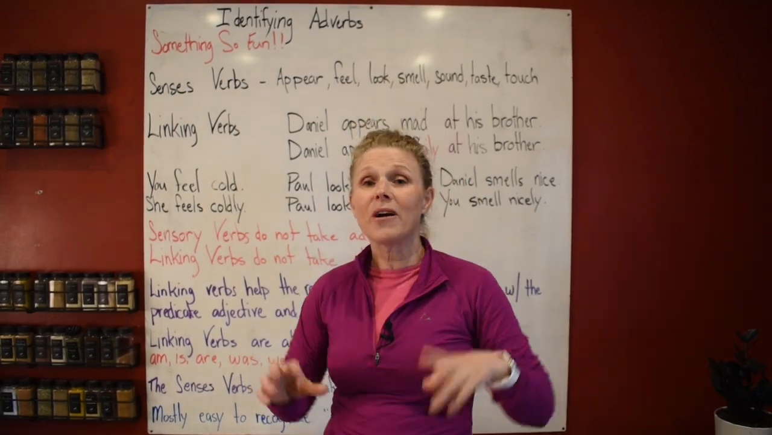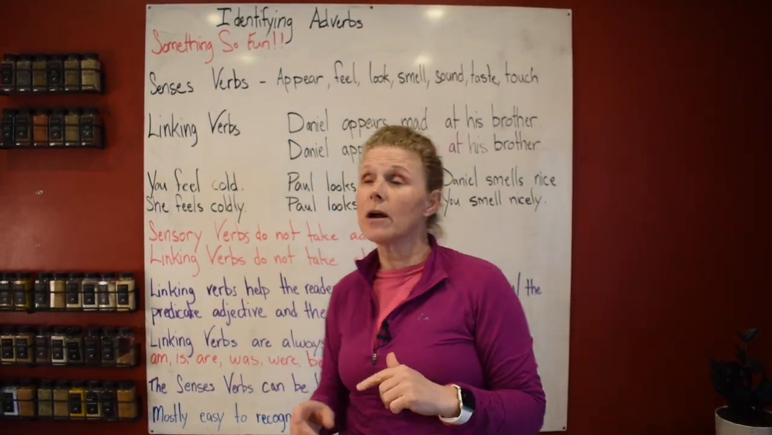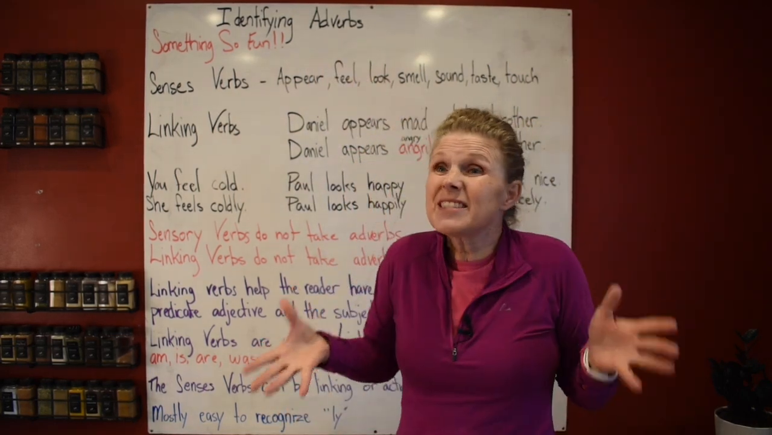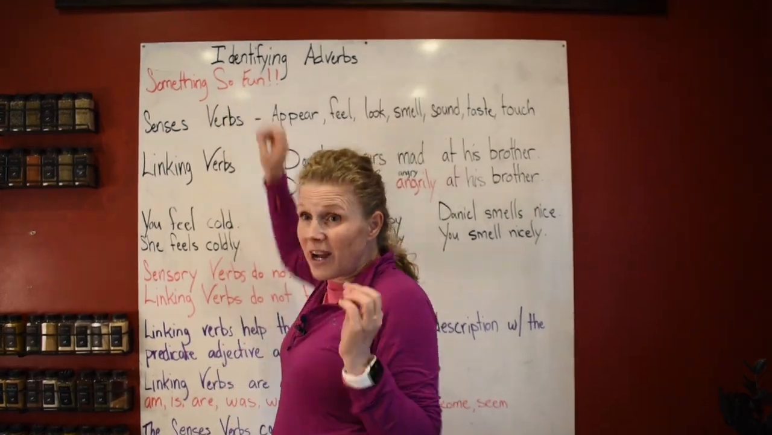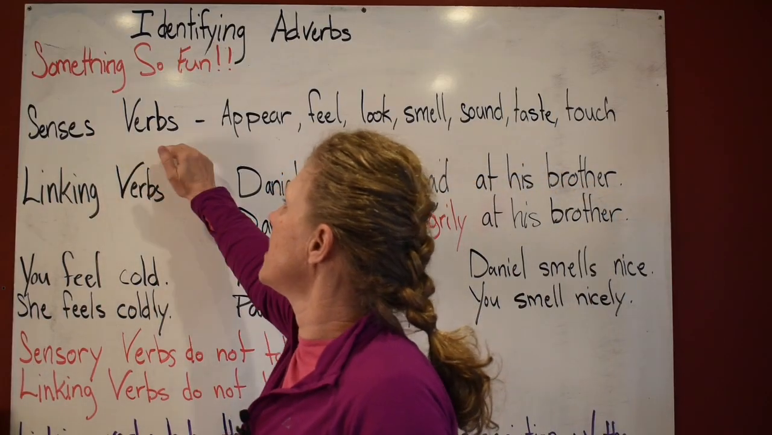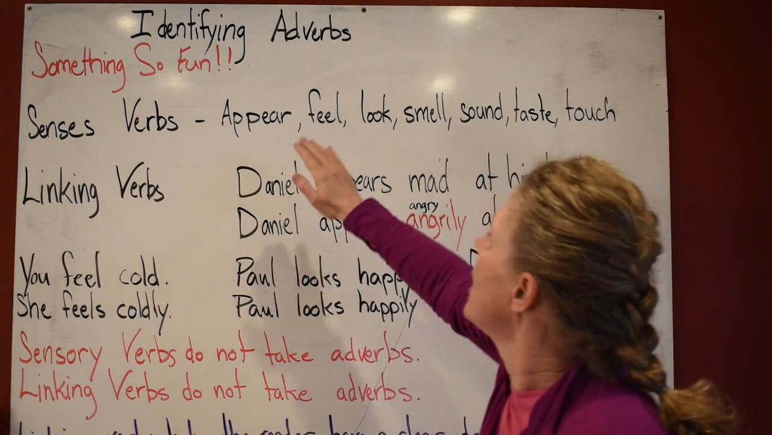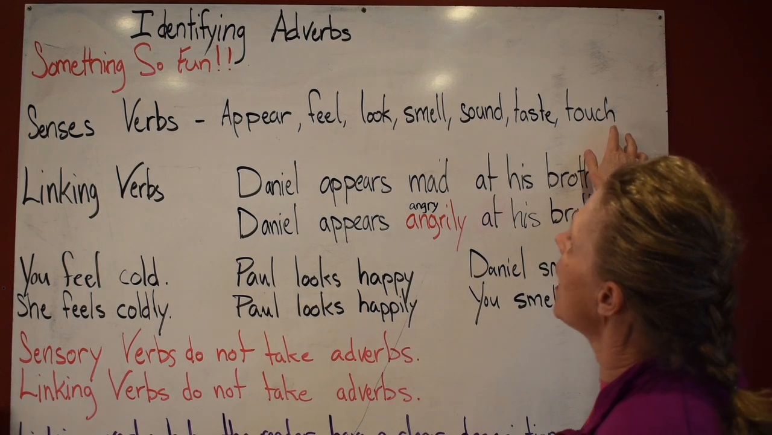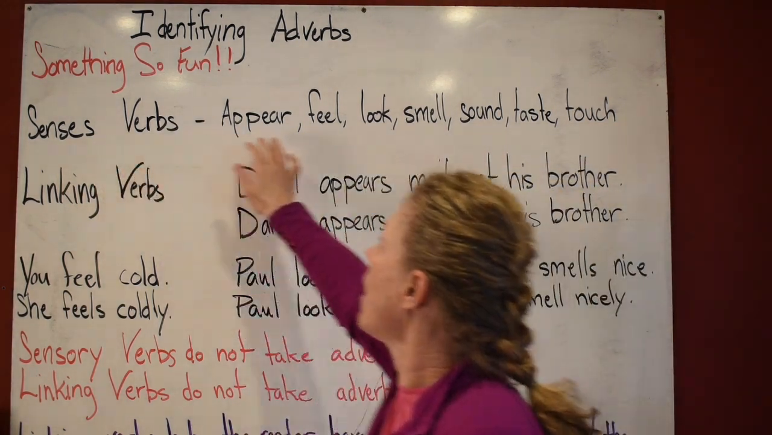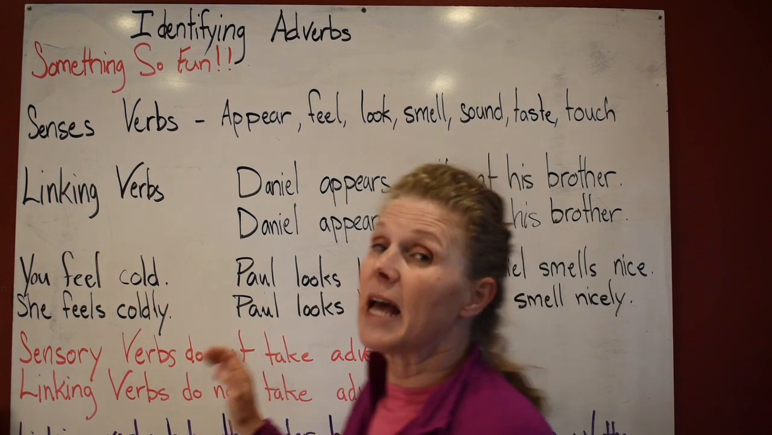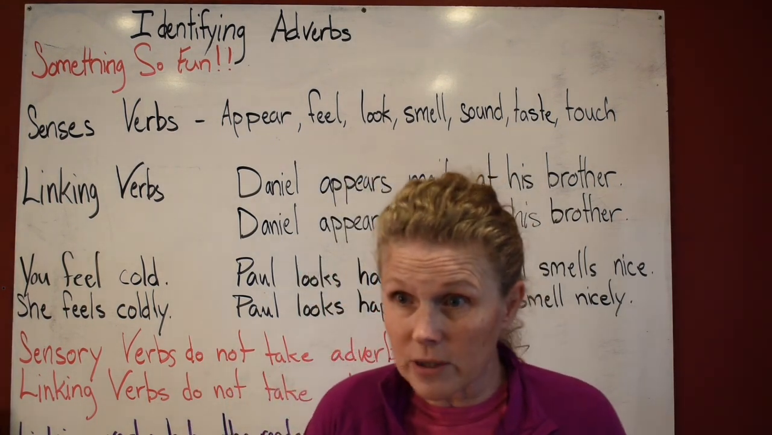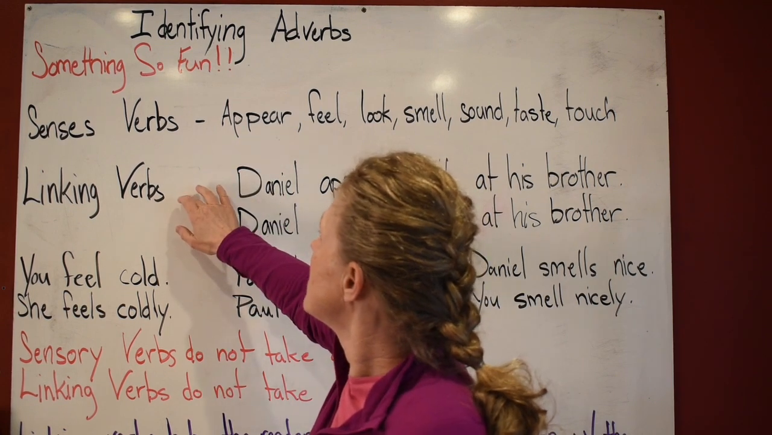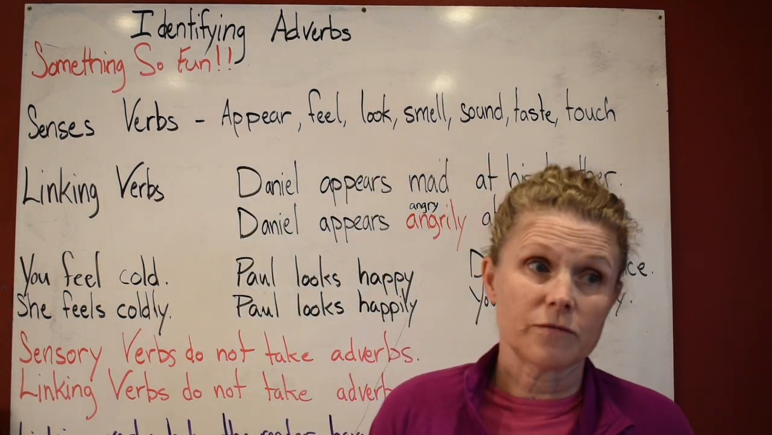All right, so we are in part 2, lesson 99, and we're still talking about identifying adverbs. Now this is something so fun, you guys. Let's talk about our senses verbs: appear, feel, look, smell, sound, taste, and touch. Now, our senses verbs are also our linking verbs, but they can also be action verbs.